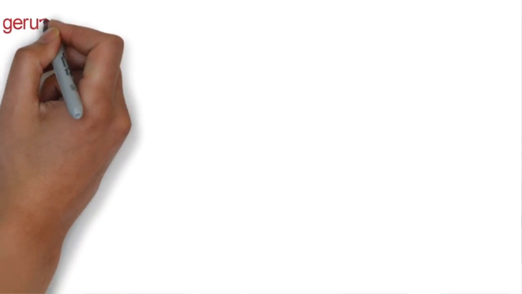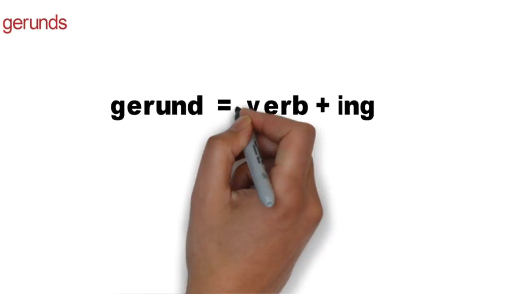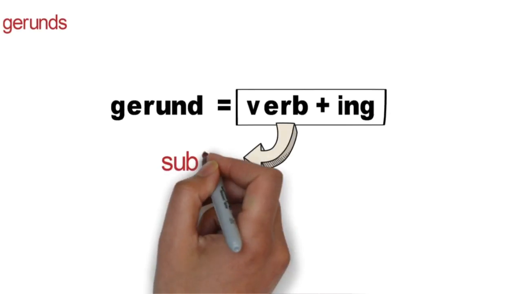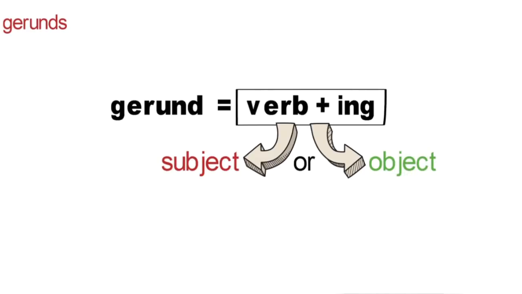Let's review the gerund. A gerund is a word that is normally a verb, but when ing is added, it becomes a subject or an object in a sentence.